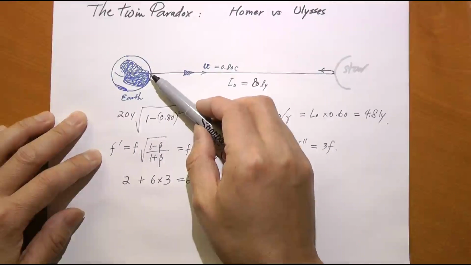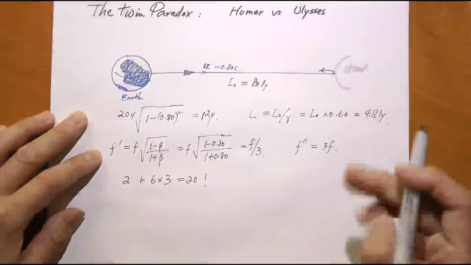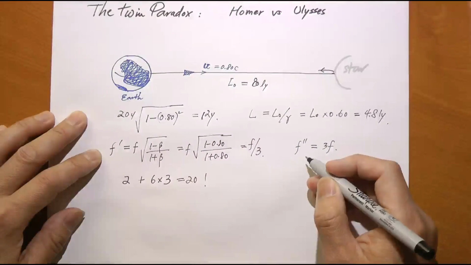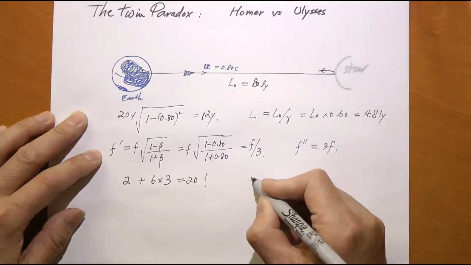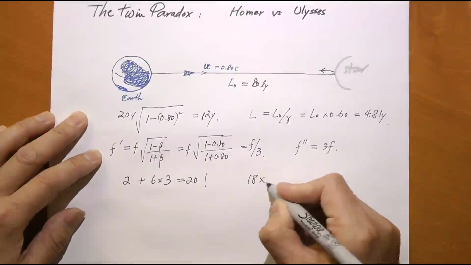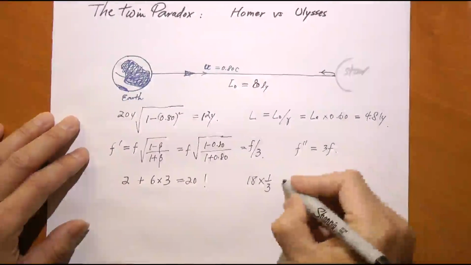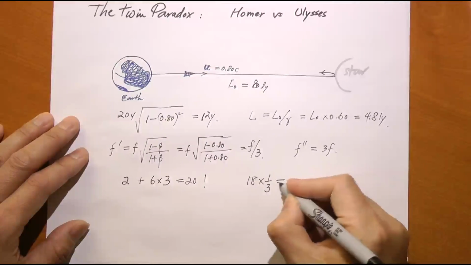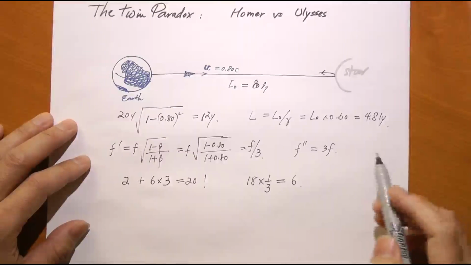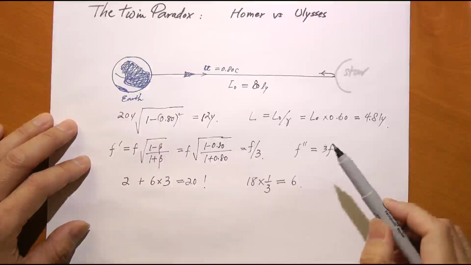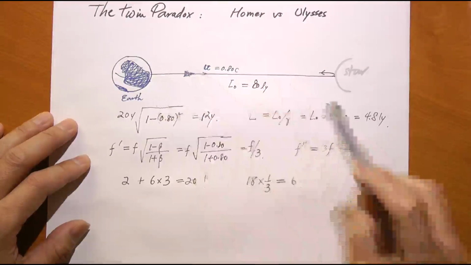During that time, the signal comes in at a slower rate of 1/3 per year. And the total number of signals received in the first 18 years of his trip, according to Homer, would be 18 times the rate of 1/3 per year. And that adds up to 6 signals. Okay, now Ulysses still has another 2 years, according to Homer, before he reaches home, right?